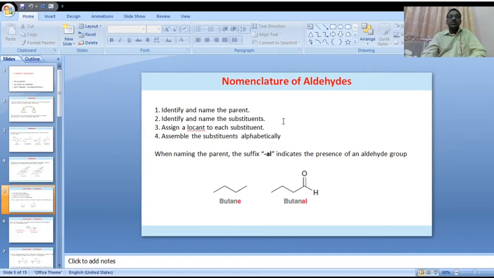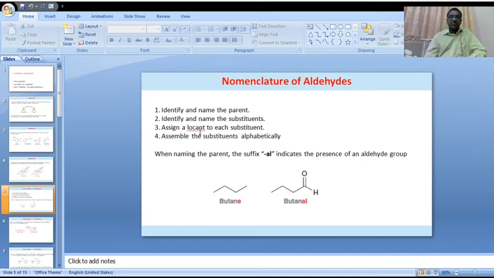Next, identify and name the substituents in the given organic compound. What substituents are present in that particular compound? Please observe first. Substituents may be chloro, bromo, cyano, or alkyl groups like methyl, ethyl.